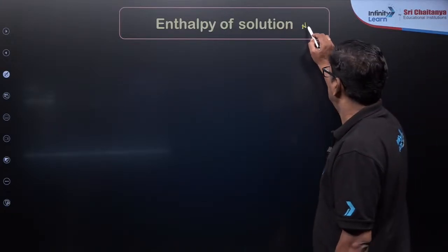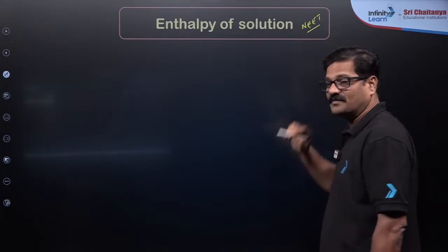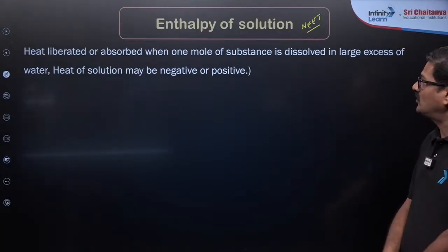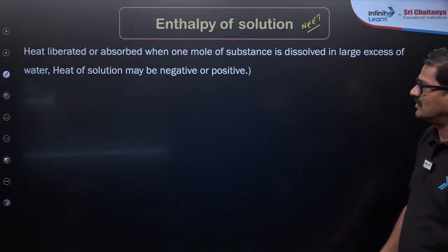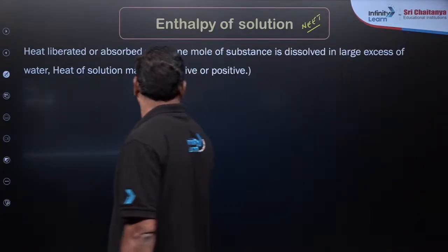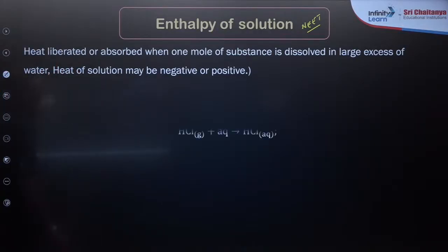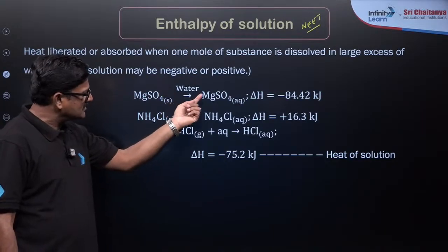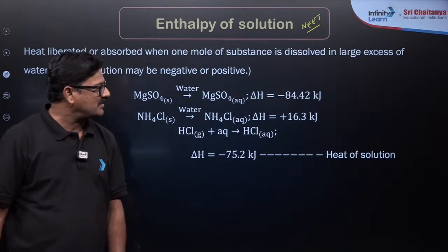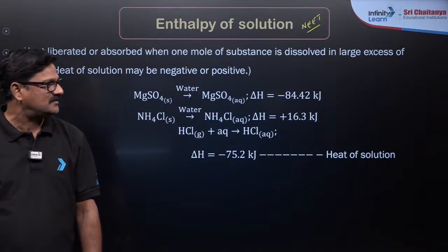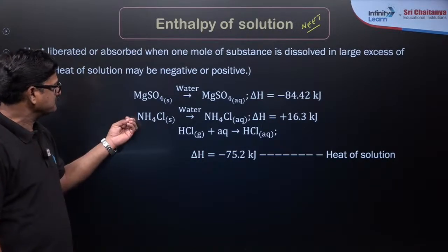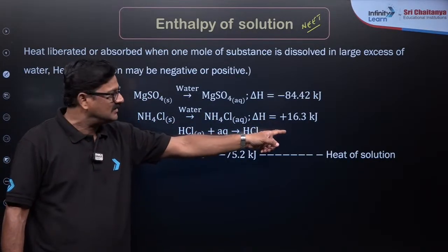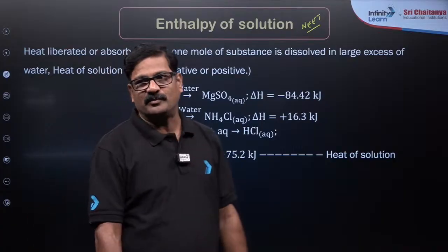This is given in the NEET examination. Copper sulfate and other substances will be given. Heat of solution is the heat liberated or absorbed when 1 mole of a substance is dissolved in a large excess of water, and it can be negative or positive. So magnesium sulfate solid put in water gives magnesium sulfate aqueous, and that is given as minus 84.42, that is the heat of solution. And ammonium chloride put in water gives ammonium chloride aqueous. Here one is endothermic and the other is exothermic. It's a super important thing.